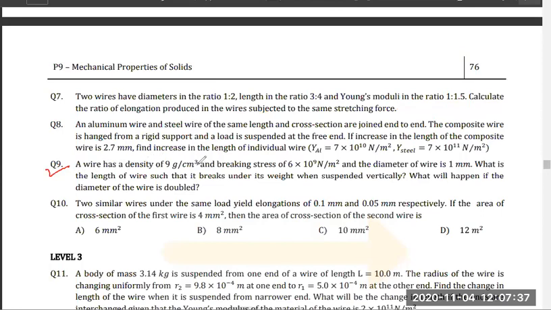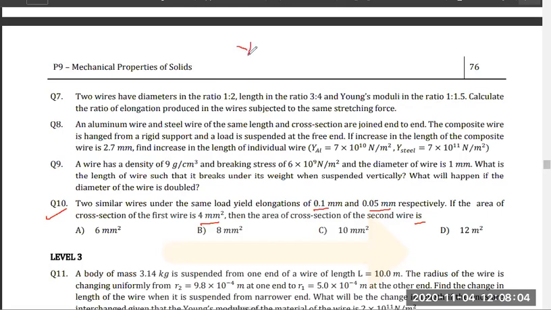Okay. Now, question number 9. Let's see question number 9. Sorry, 9 we have solved. Sorry. Question number 10. So two similar wires under same load yield elongation of this and this respectively. The area of cross section is given. The area of cross section of second wire is. Now, similar wires, so Young modulus is same, yes or no? Tell me. As simple as that. Similar wire means Young modulus same. So you have to equate Young modulus.